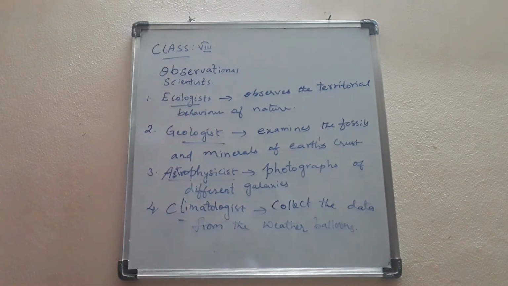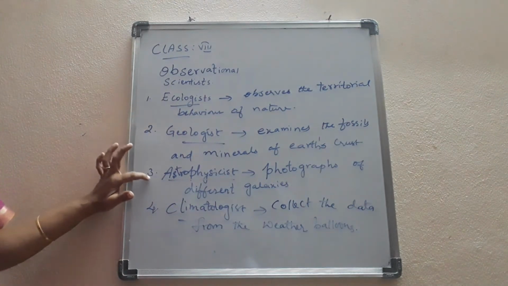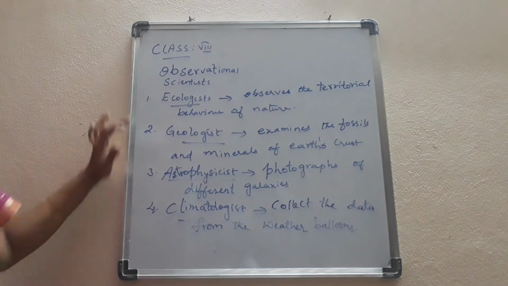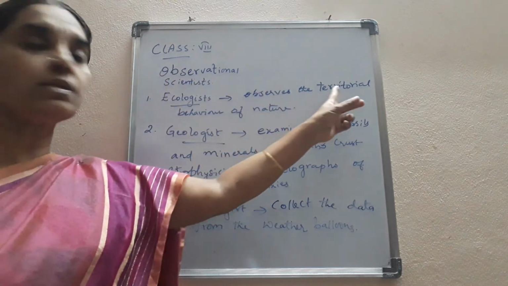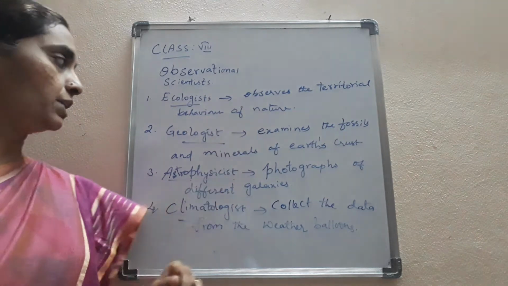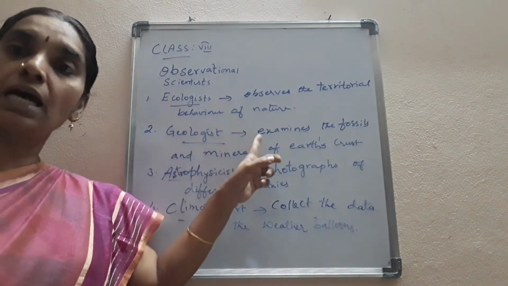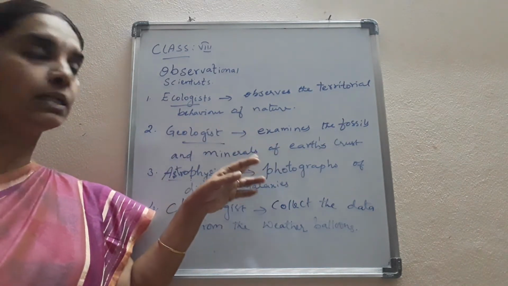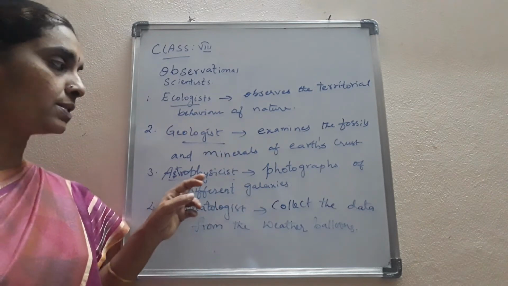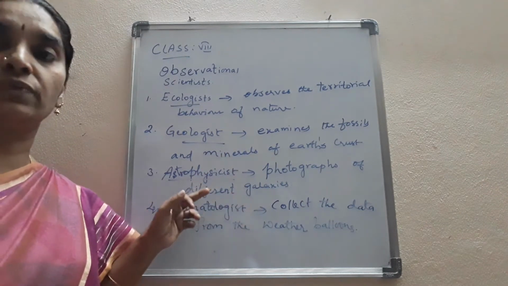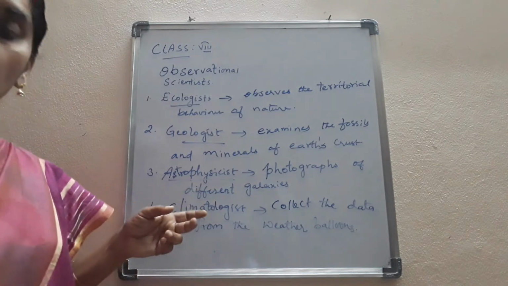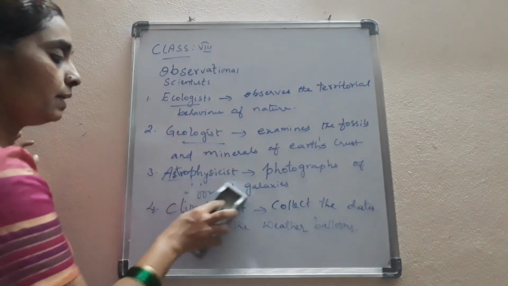Who are they? Ecologist, geologist, astrophysicist, and climatologist. Ecologist, he observes the territorial behavior of nature. Geologist, he examines the fossils and the minerals in the earth's crust. Astrophysicist, he takes the photographs of the distant galaxies present in space.